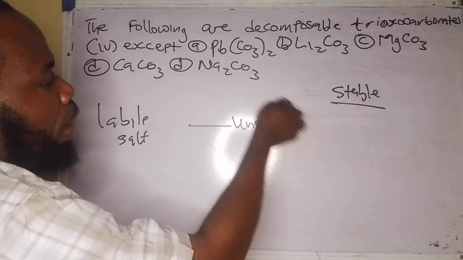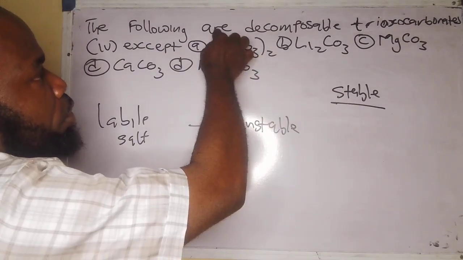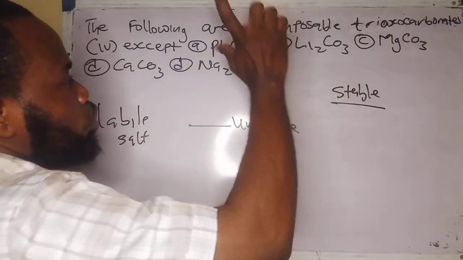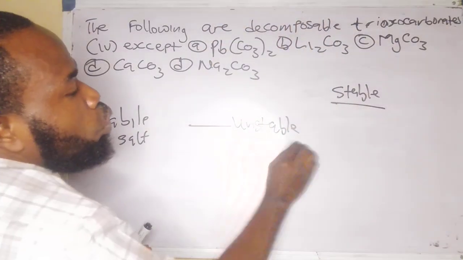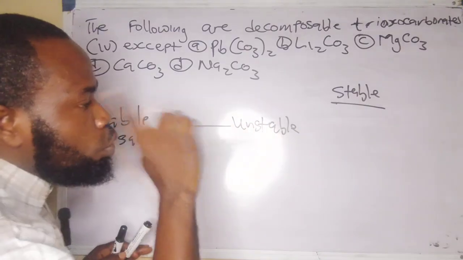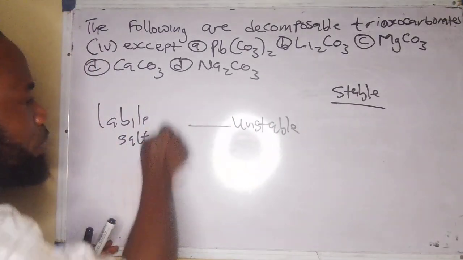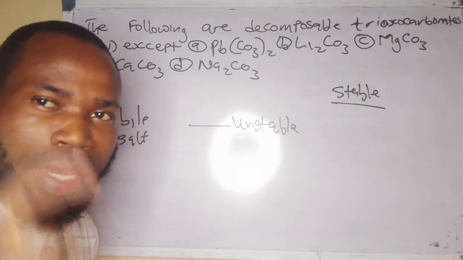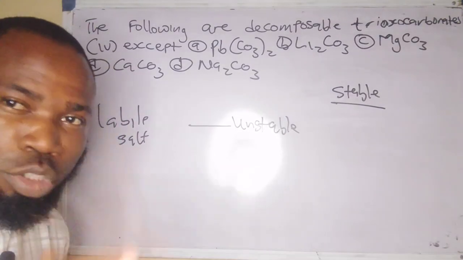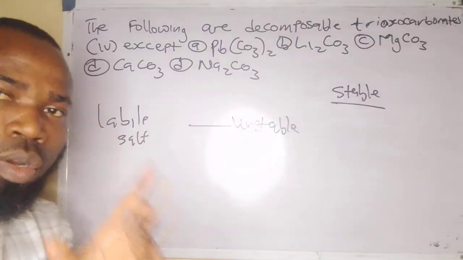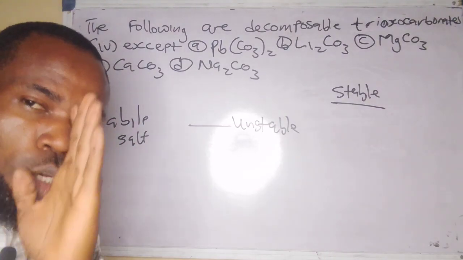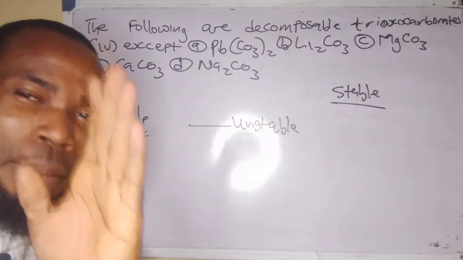We said we have the following are decomposable trioxocarbonate(IV). Now, I said for a salt to be decomposable, that means it's unstable on heating. And those salts that are unstable on heating are what? Are labile salts. Now, let me quickly bring out something, because this question has been asked before in exams, both UTME exam, of course, JAMB examination. They said, which of the following separation techniques or purification techniques can be used to separate salts, to separate labile salts.